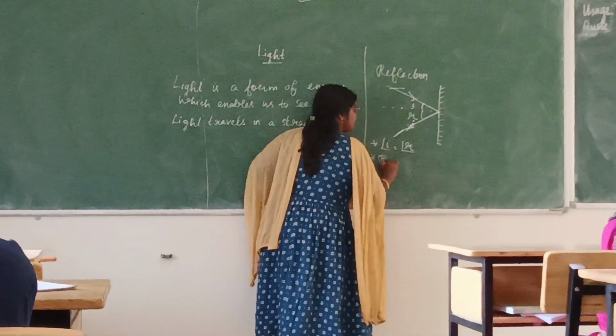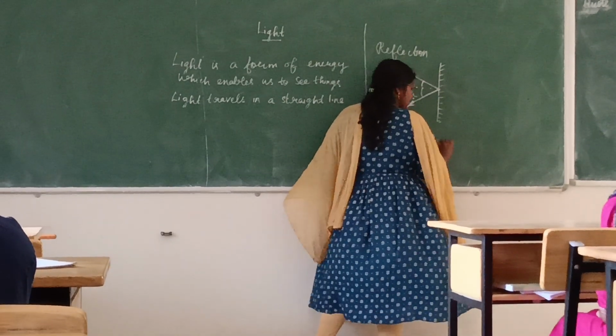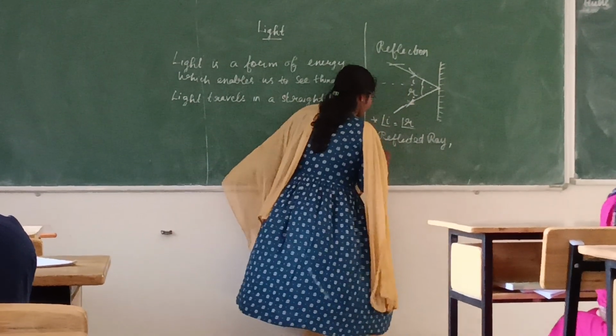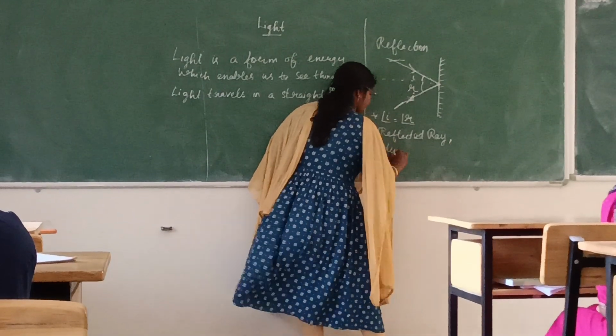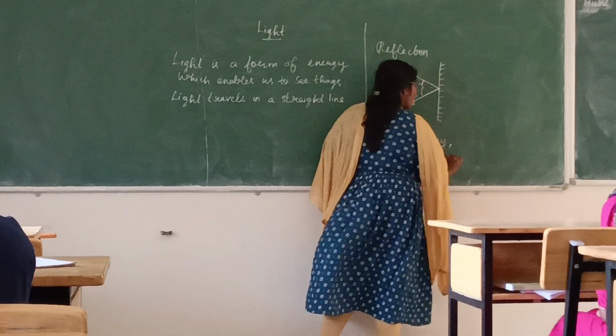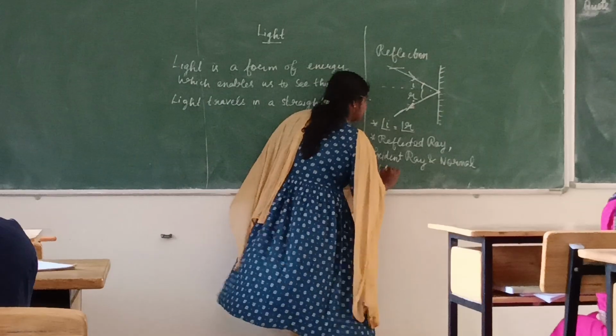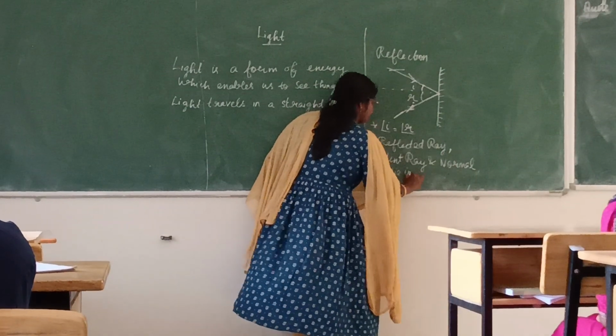Second law: the reflected ray, the incident ray, and the normal all lie in the same plane.